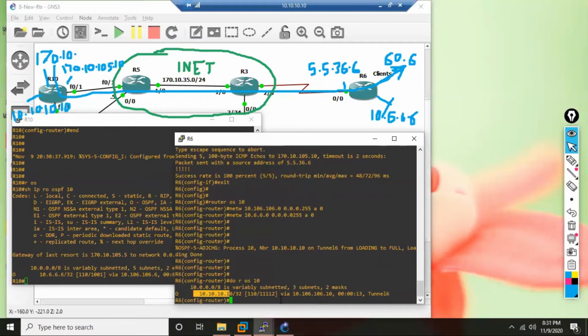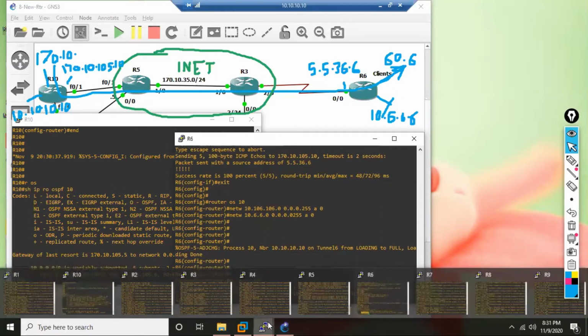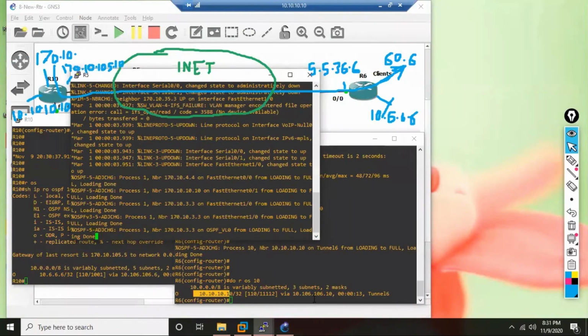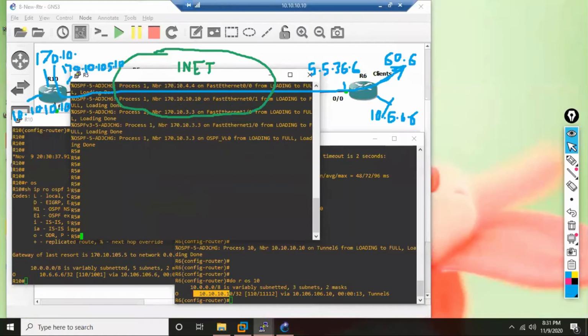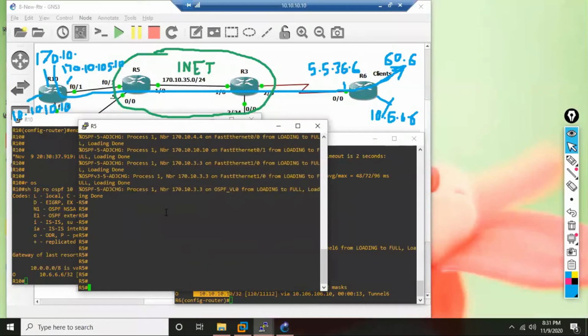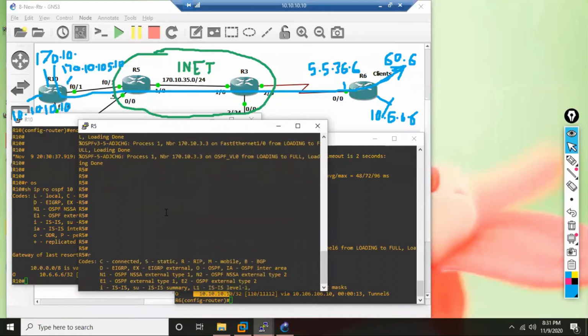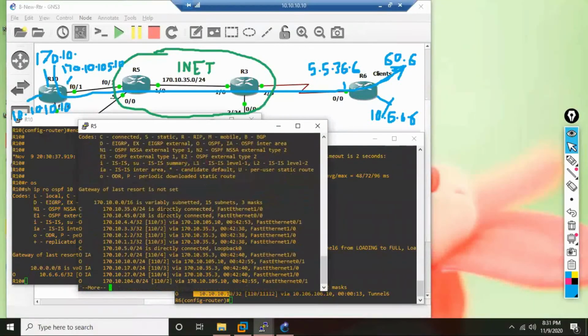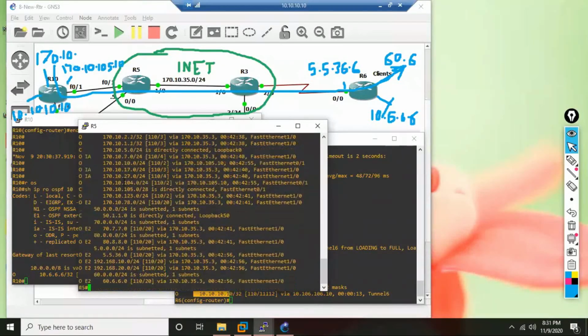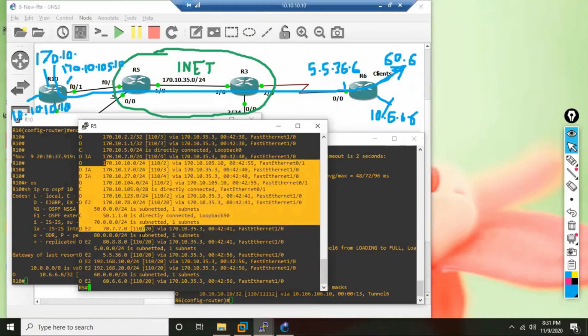How about R5 and R3 along the path? If I go to R5 now, see here R5. If I do show IP route, R5, the internet router, does not have any route for any private IP, only public IP routes. So I did OSPF where?